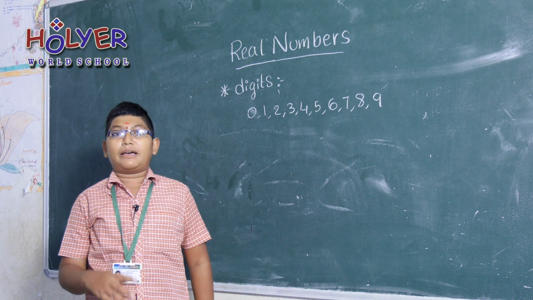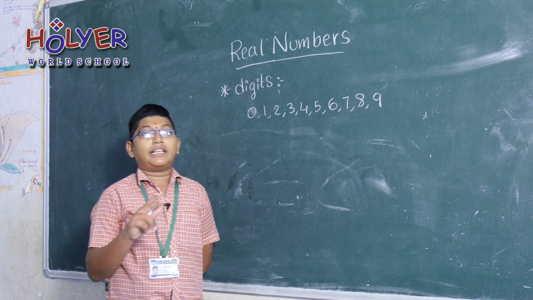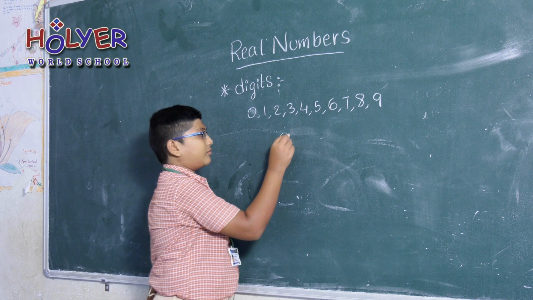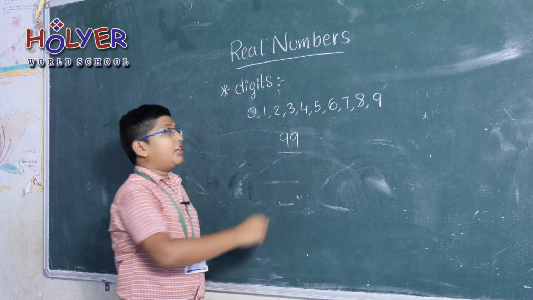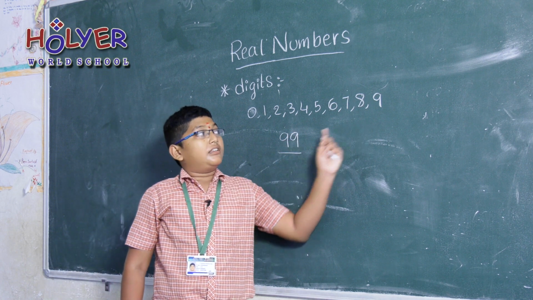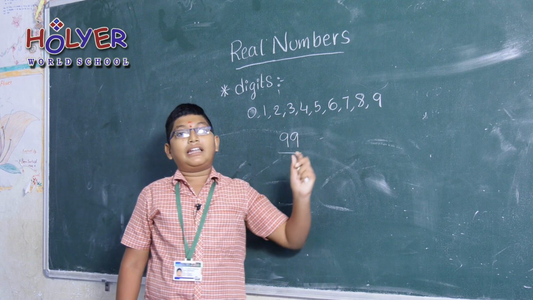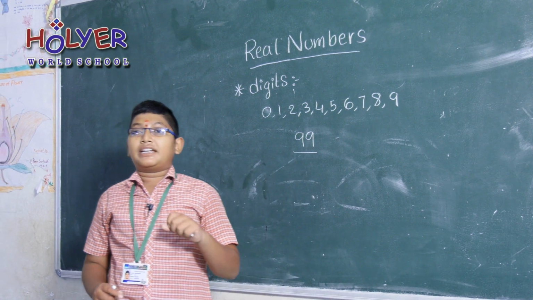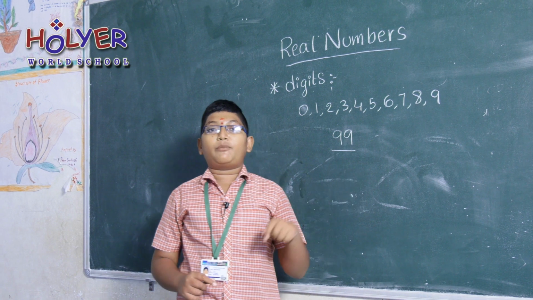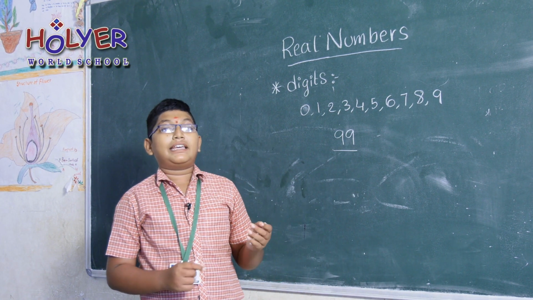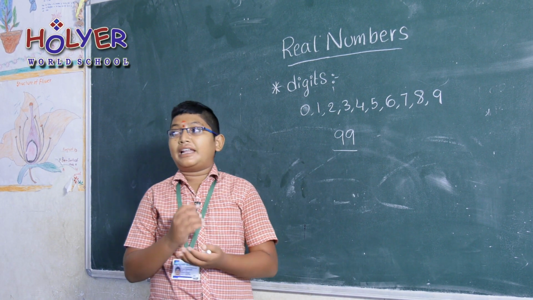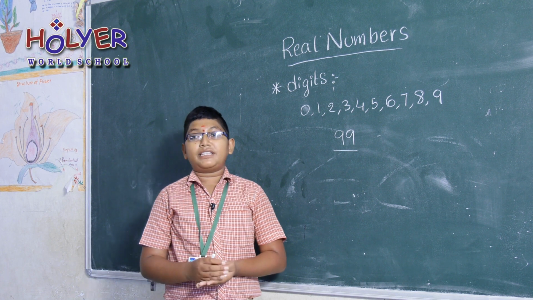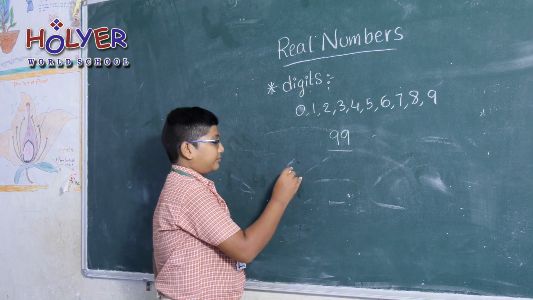If we take a number, let us assume 99. 99 is formed due to digits. We have to write 9 two times, it forms 99, and a number is formed due to digits. There are so many types of numbers. The first type is natural numbers.